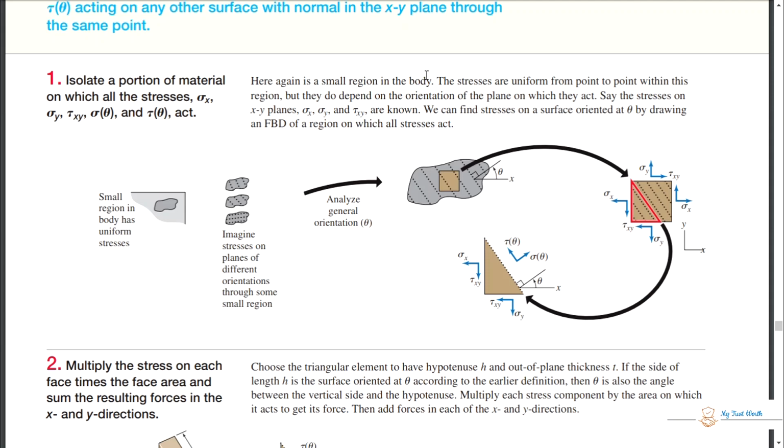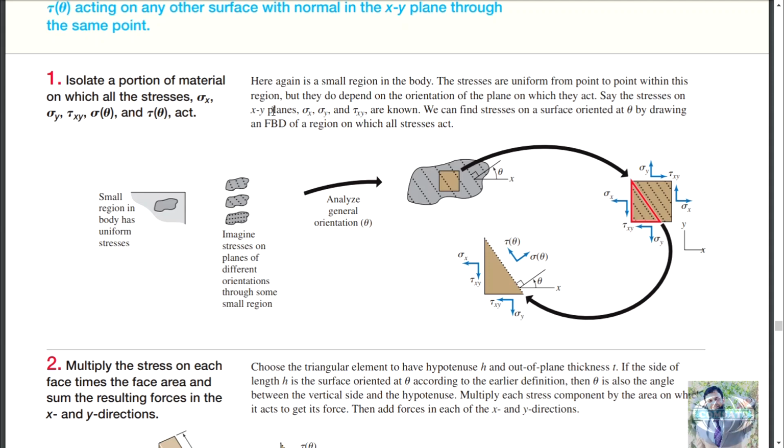Here again is a small region in the body. The stresses are uniform from point to point within this region, and they do depend on the orientation of the plane on which they act. The plane is in some direction, but our material is isotropic, so all its properties are the same in all directions, but the stresses do depend on orientation.